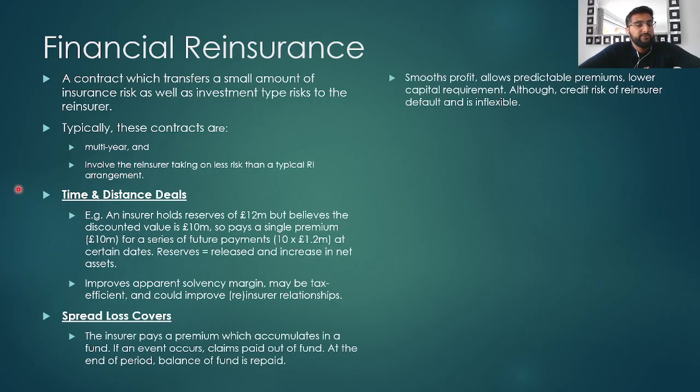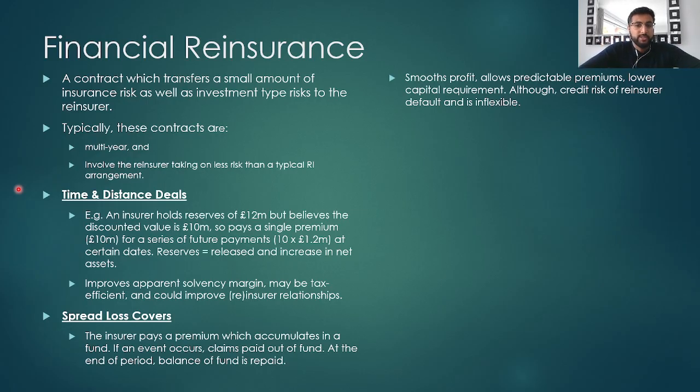Another example of financial reinsurance is a spread loss cover. This is where the insurer pays a premium which accumulates in a fund, and if a defined event or catastrophe occurs, all the claims are paid out of this fund. At the end of the period, the balance of the fund will be paid back to the insurance company.